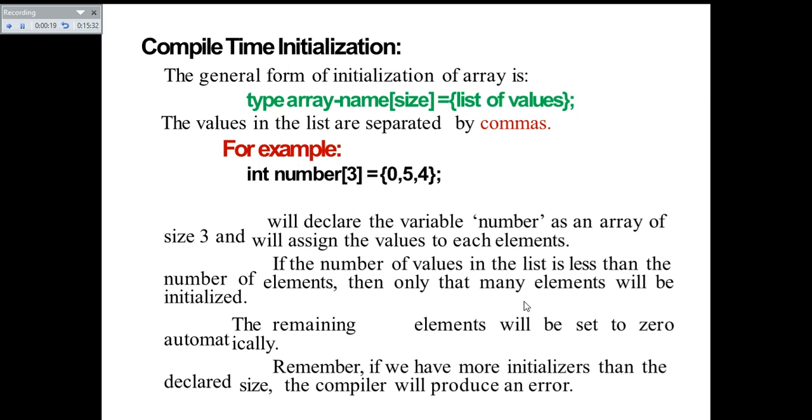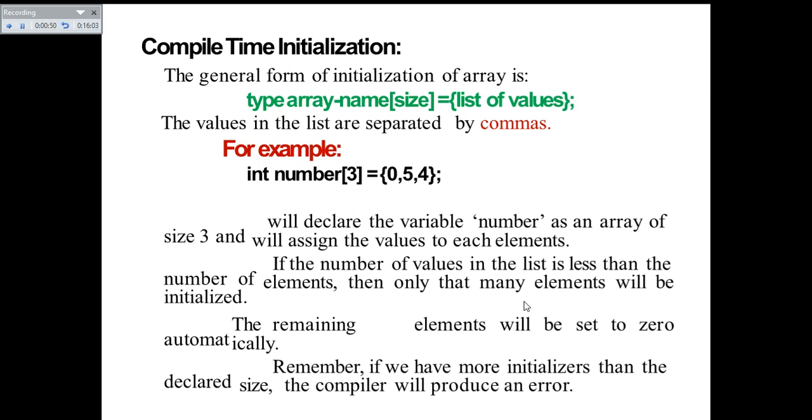You can see the type followed by a space followed by the array name, and inside the subscript square brackets the size of the array, and after that the list of values that are going to be assigned to this array are also declared in this syntax. So the list of values will be according to the size of the array. The values in the list are separated by commas.